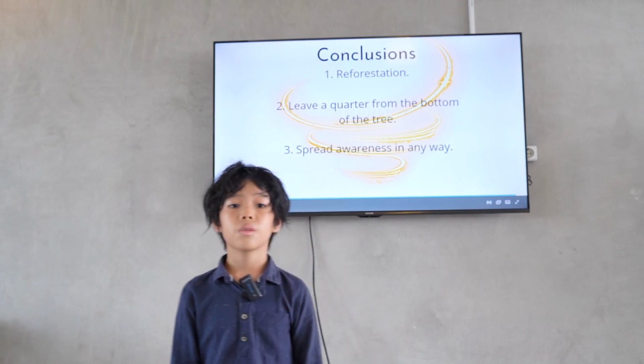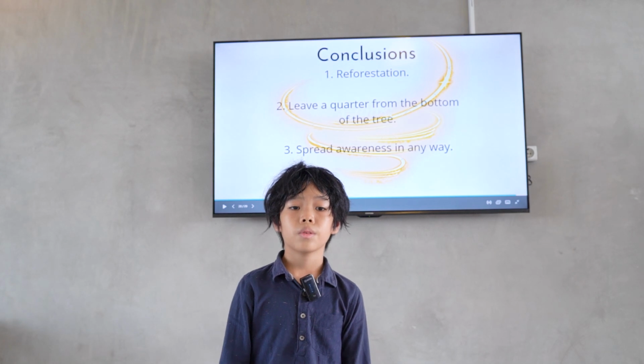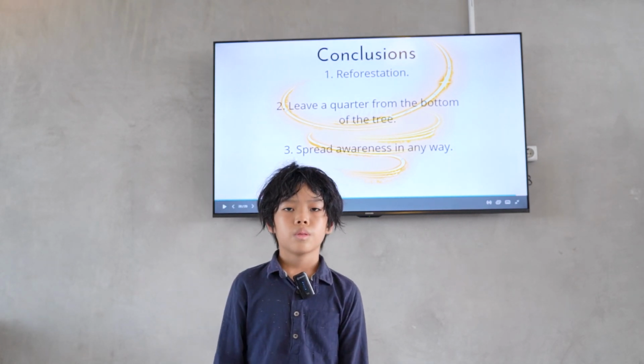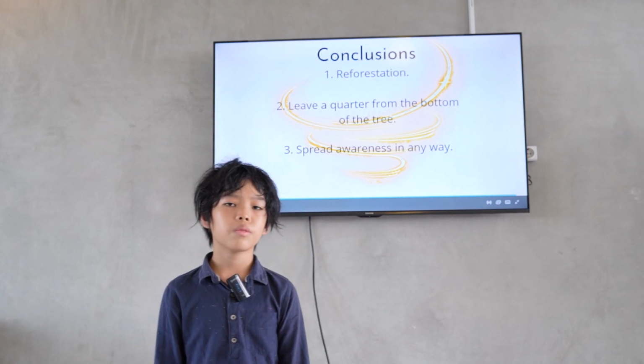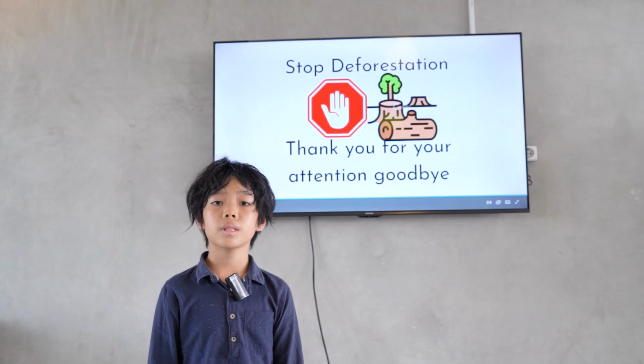Conclusions. First, reforestation. Second, leave a quarter from the bottom of the tree to keep soil erosion from deforestation. Third, spread awareness in any way.